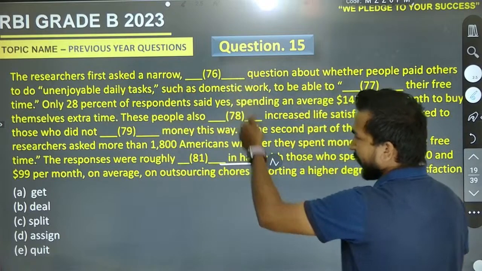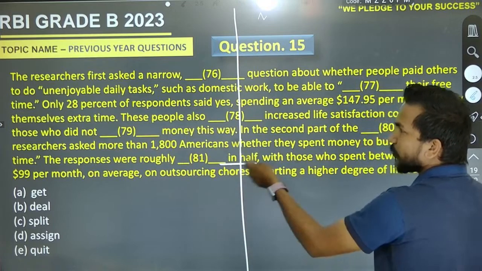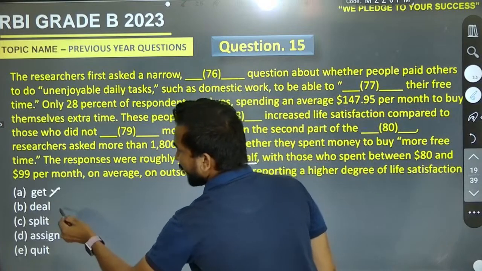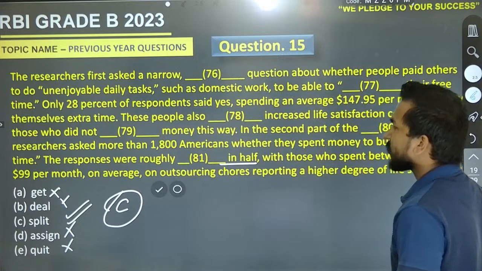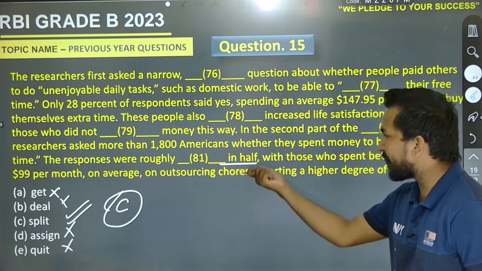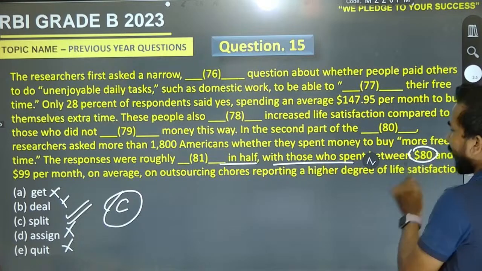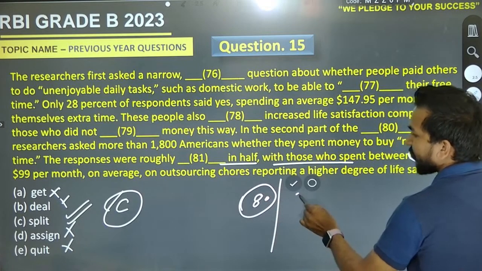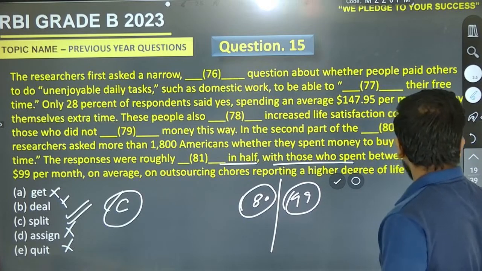If we have the split method, I can go for it. I can make two parts of the particular screen, and that will be called split. So here we are for the right option, and that is split. And the split was more free time. The responses were roughly split in half with those who spent between $80. There was a split option. There was someone in $80 and someone in $99. Okay, perfect. Now come to the next point.